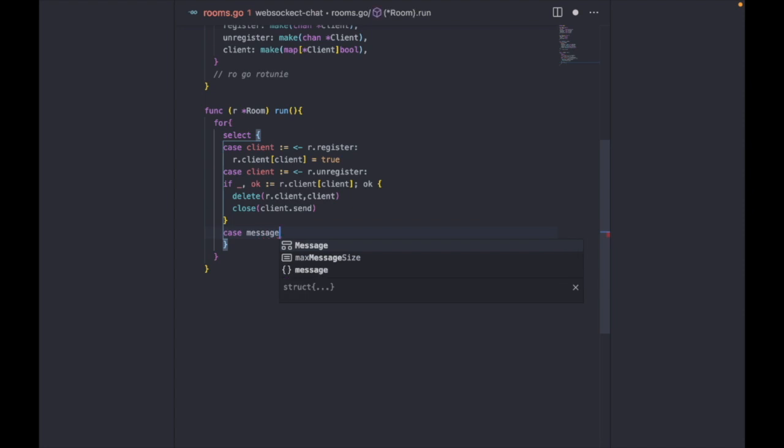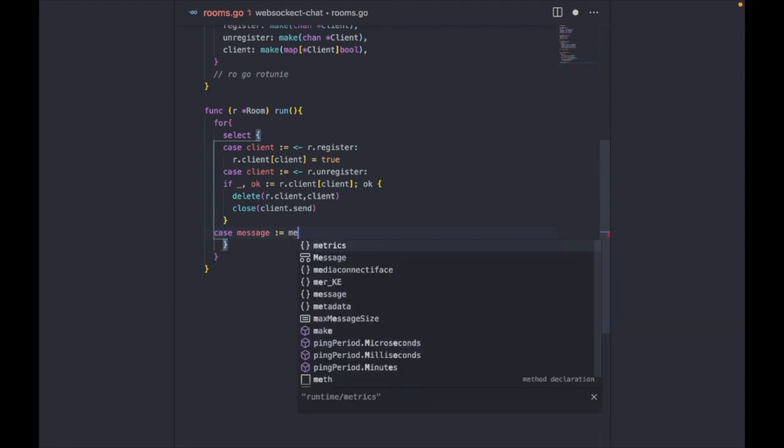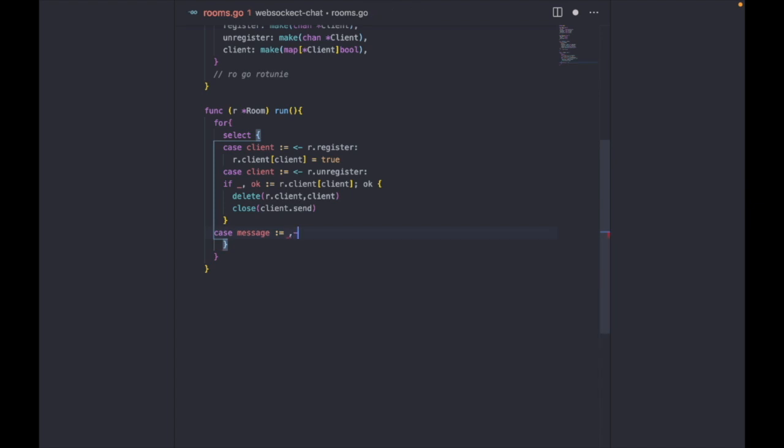This is essentially what happens when the room receives an inbound message. We just have to send that message to all the clients, so we need to send the message to the send channel. It's the send channel that we push the messages to. So let's do that.